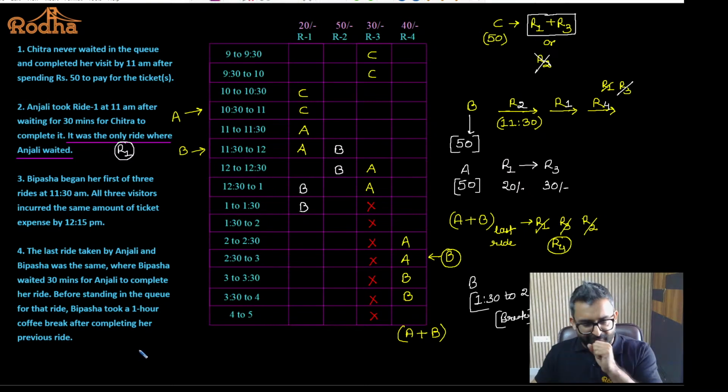I'll just quickly repeat what I have done. Fine. I was getting calls, so I got distracted. Bipasha was in ride 1 from 12:30 to 1:30. She took a break from 1:30 to 2:30. She went for her last ride, which is ride 4. She again has to wait for how many minutes? 30 minutes she will have to wait. That means for Anjali to complete the ride, Bipasha used this ride 4 from 3 to 4. Okay, and Anjali was using this ride from 2 to 3 because Bipasha waited here. So that means Bipasha was in the ride from 2:30 to 3. Okay.